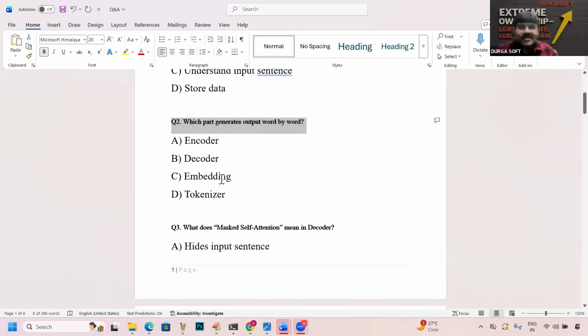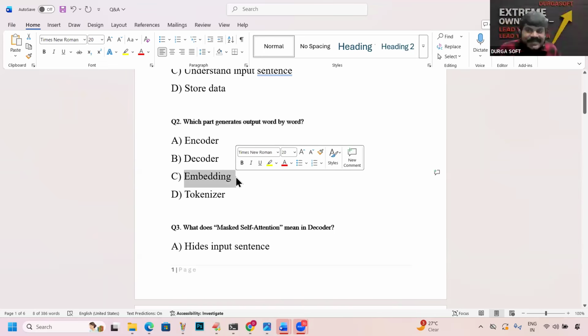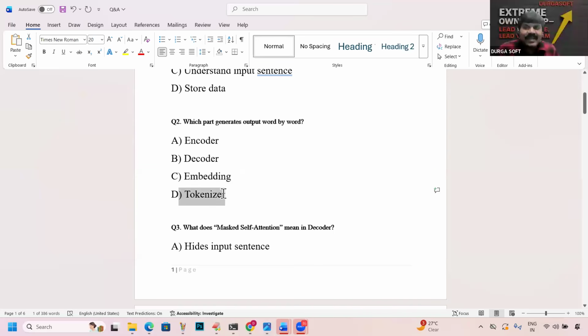Embedding means, do you know the meaning of embedding, friends? Word to number. Exactly, converting words to numbers. That process is considered embedding, like a vector embedding. Tokenizer means the total input sentence is divided into tokens. But word by word output generation is taken care of by the decoder. Not required to give any explanation, right?